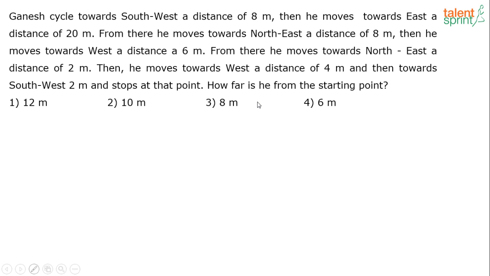Now, once you read this question, you should actually be happy about the fact that all the directions have been clearly specified here. It's not about right or left of Ganesh, that he has taken a left from there, then right from there, and then left and right and all that. Because there you have to spend maybe 1 or 2 seconds to find out what will be the left or right when a person is moving in a particular direction. But we don't have to do that here, because very clearly he has mentioned the actual direction, like southwest or east or northeast or west and so on. So just trace the path, right? All these directions, the cardinal and the intercardinal directions.